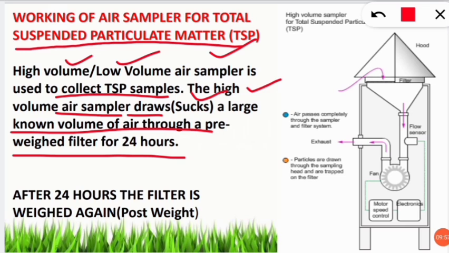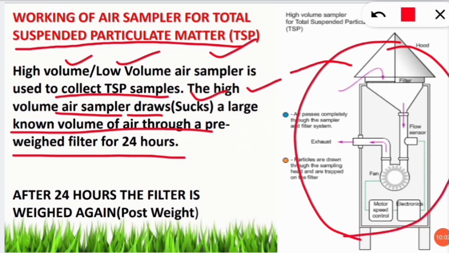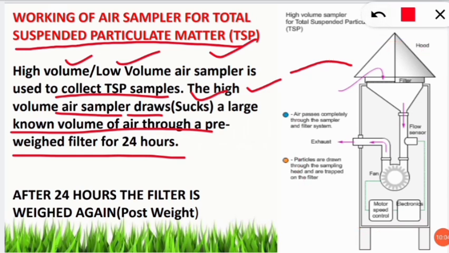We have to keep this instrument outside, where we are going to analyze the air sample. It will suck the air from the atmosphere. Here a fan is given and a motor is present inside, so it will suck the air from the outside. Then here the filter is present. What is the work of the filter? The filter will trap all the particulate matter. Filters will be of different sizes. If you want to analyze for 2.5 particulate matter, we will have that much porosity, that size of filter paper. If you are going for 10 particulate matter, then we will have that filter size.